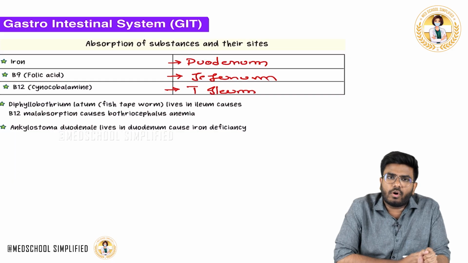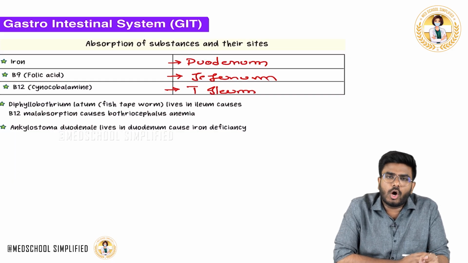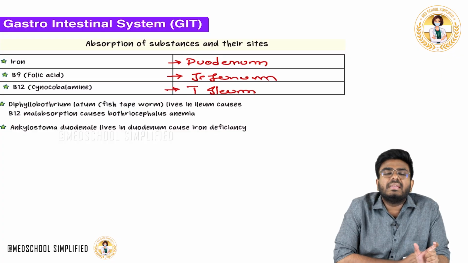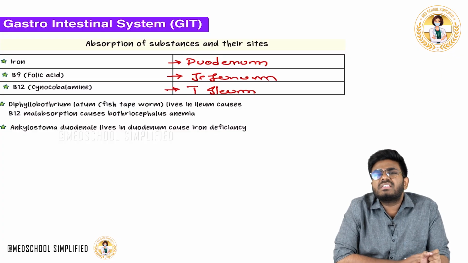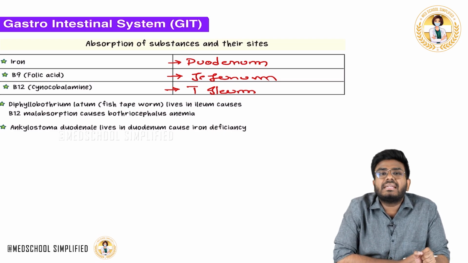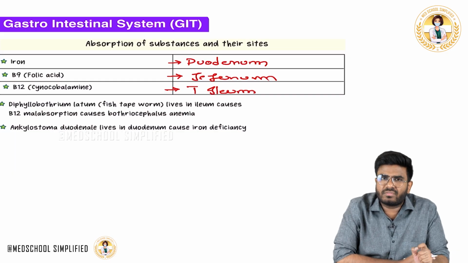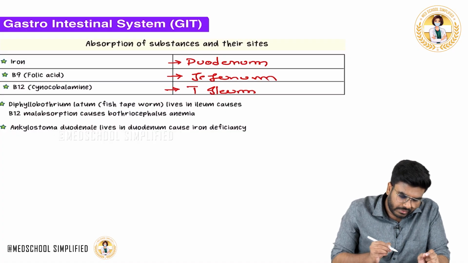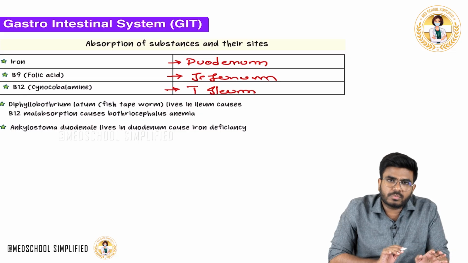There is a tapeworm called the fish tapeworm, or Diphyllobothrium latum. An infection with Diphyllobothrium latum will cause deficiency of which vitamin? This fish tapeworm lives in the terminal ileum. It causes inflammation there, so absorption of substances in the terminal ileum decreases. In the terminal ileum, vitamin B12 is absorbed, so vitamin B12 absorption decreases.